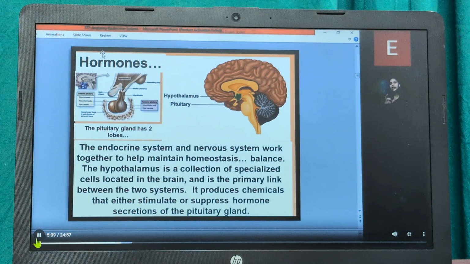It's a collection of the specialized cells that is located in the brain and is the primary link between the two systems. So it basically produces the chemicals that either stimulate or suppress the hormone secretion of the pituitary gland. If we talk about the hypothalamus, it is in the lower central part of the brain. It links the endocrine system and the nervous system. Nerve cells in the hypothalamus make chemicals that control the release of the hormones that are secreted from the pituitary gland.